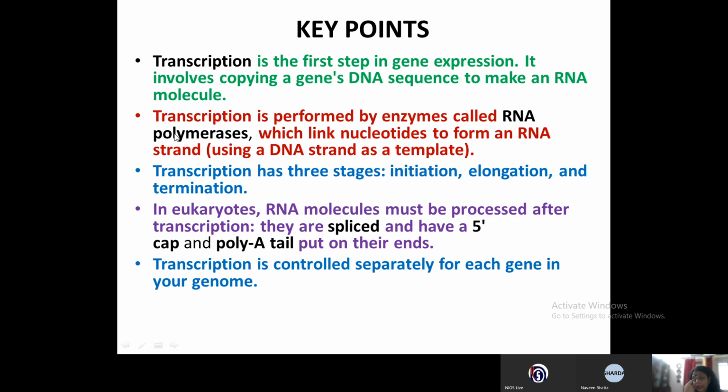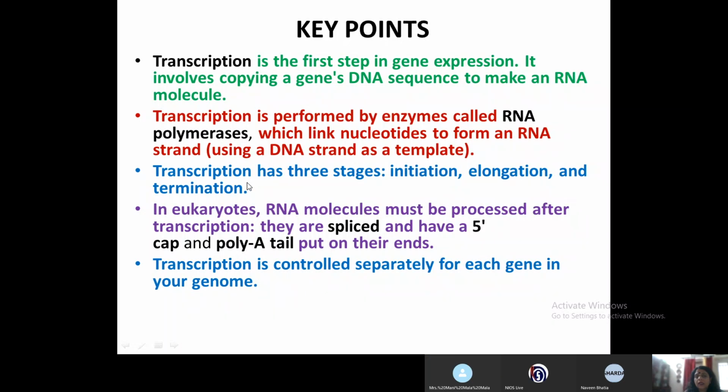You know that in case of prokaryotes, there is only one RNA polymerase which will help in the transcription of the rRNA, tRNA and also the mRNA.